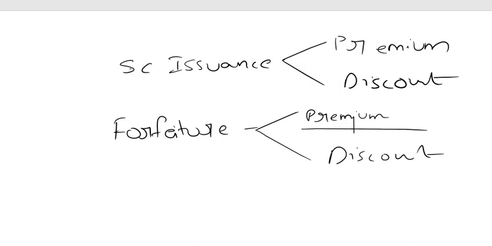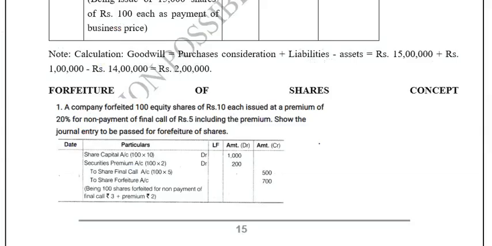Premium is the less complicated case, whereas in a discount there is some complication because we can use the forfeiture amounts. The basic rule which you must remember is that in general shares cannot be issued at a discount. The only exemption is forfeiture. So forfeited shares can be issued at a discount. Let's quickly understand the practical sums in this so that you get a better clarity.